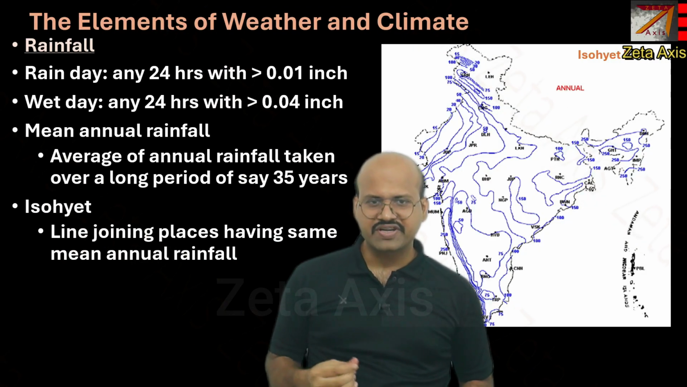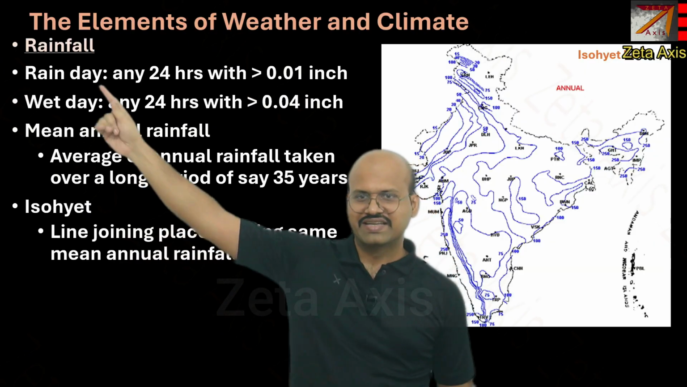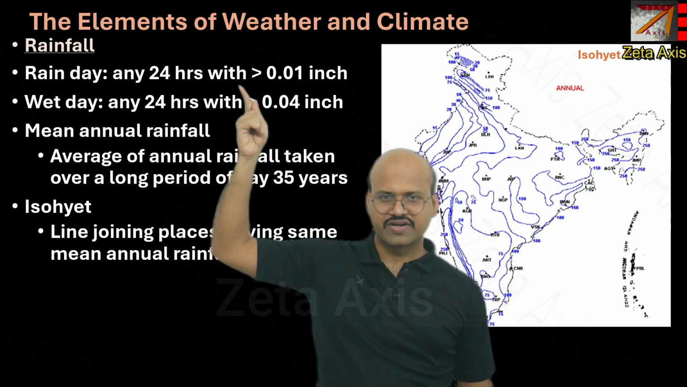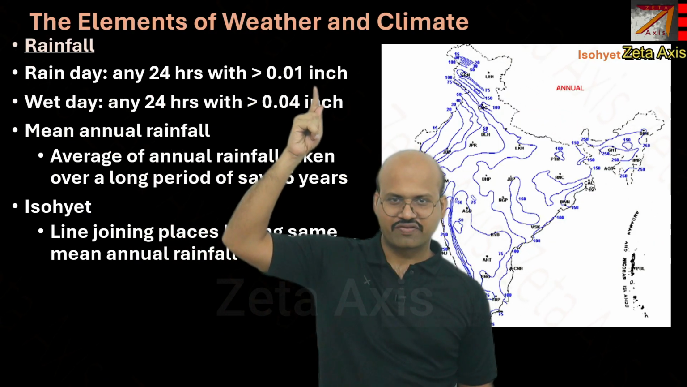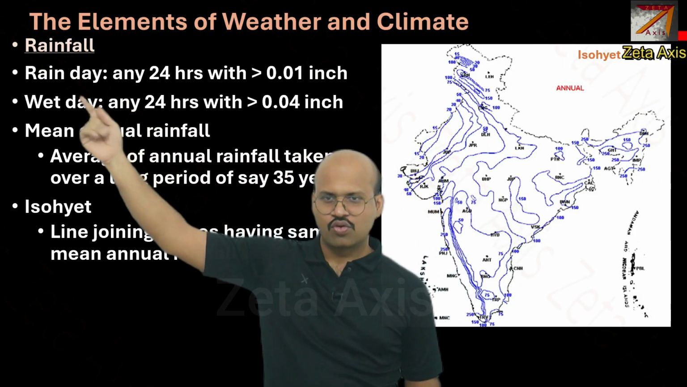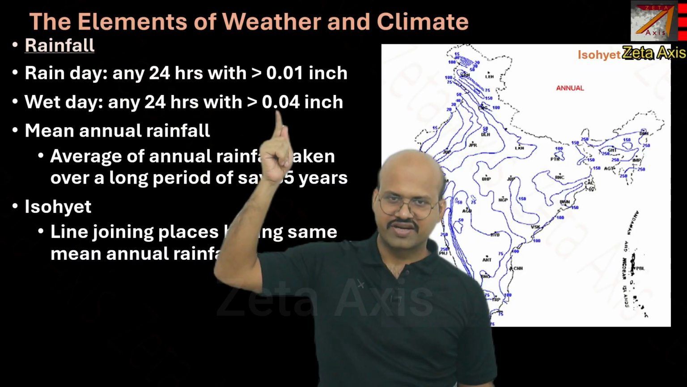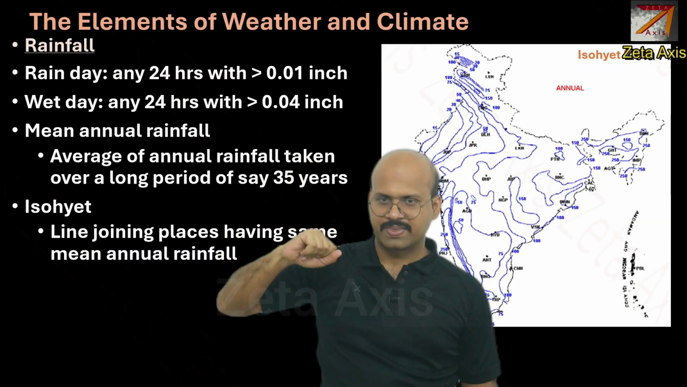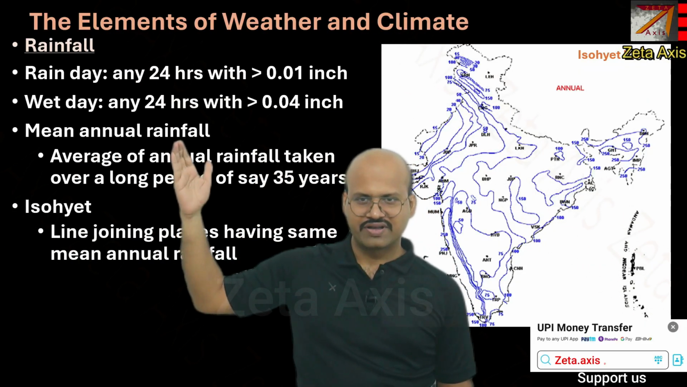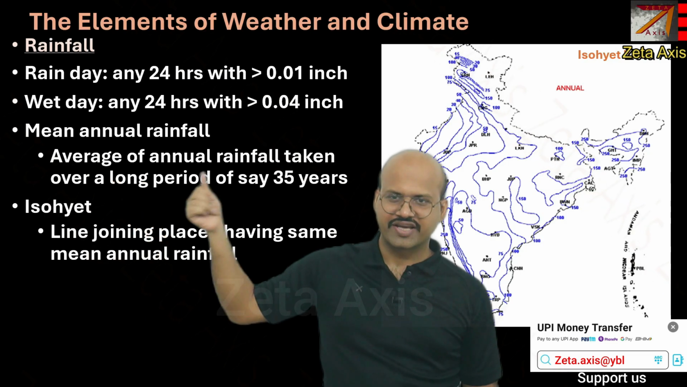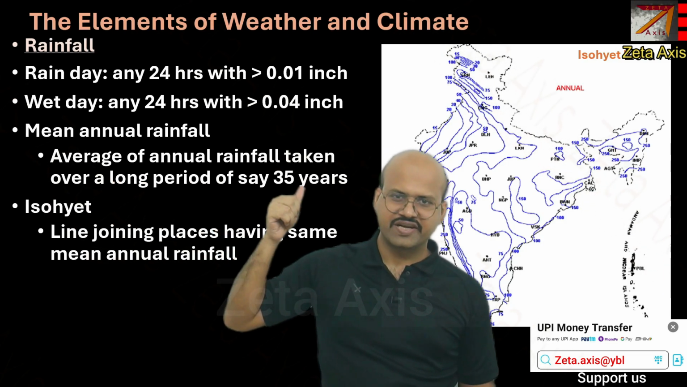Now there are specific terms related to rainfall. One is a rainy day. Any 24 hours with greater than 0.01 inch of rainfall is called a rainy day, while a wet day is any 24 hours where the rainfall is greater than 0.04 inches. Mean annual rainfall is the average of annual rainfall taken over a long period of, say, 35 years.